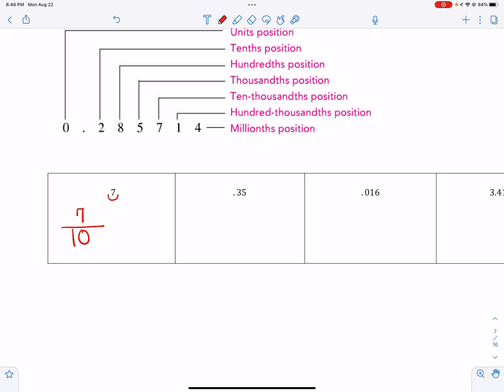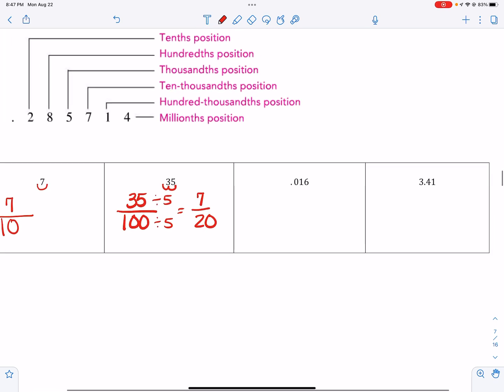And then you look and see, can I simplify that? And 7/10 does not simplify, so that would be my correct answer, okay? The next one, you take 35, write that in the numerator. You've got 2 numbers after the decimal point, so you will have 2 zeros that follow the 1. And then both of these are divisible by 5. So that gives me 7/20.